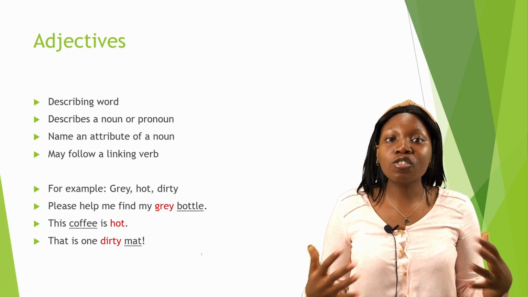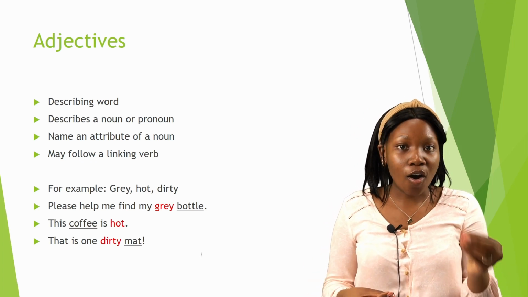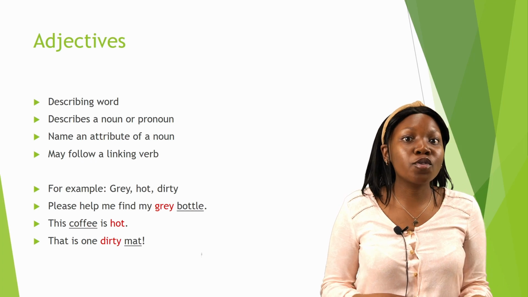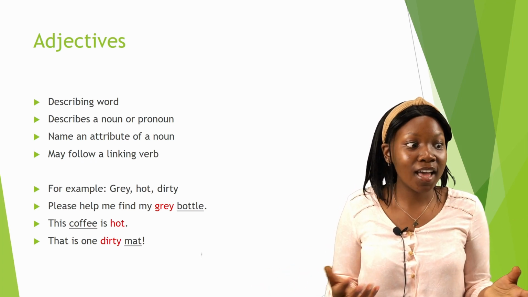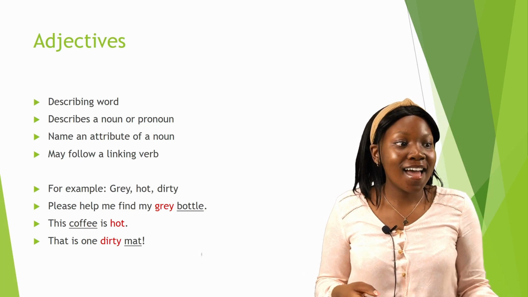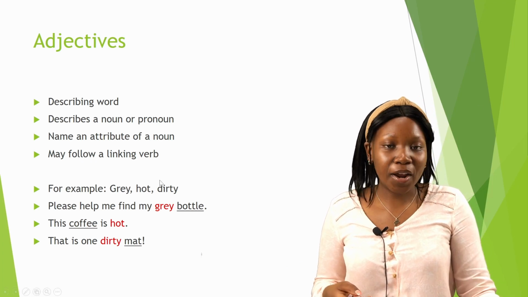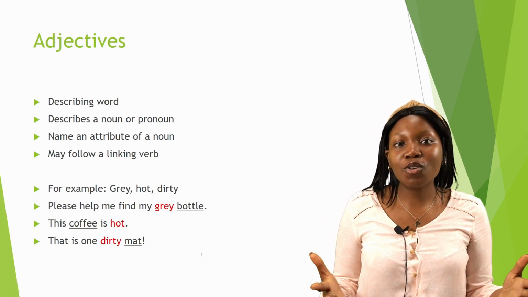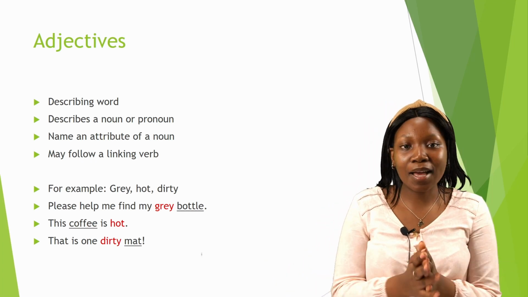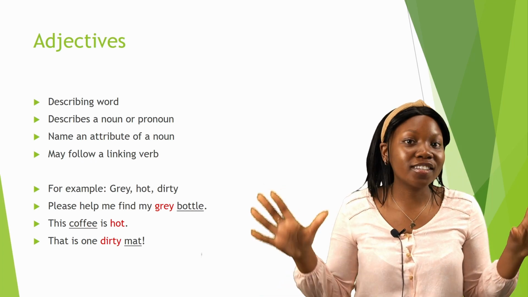Or if I say this coffee is hot, hot is the adjective because it describes the state of the coffee, which is the heat in this instance, and is the linking verb, right? As we said, it may follow a linking verb. And also an example, this mat I'm standing on is very dirty or it is very clean.